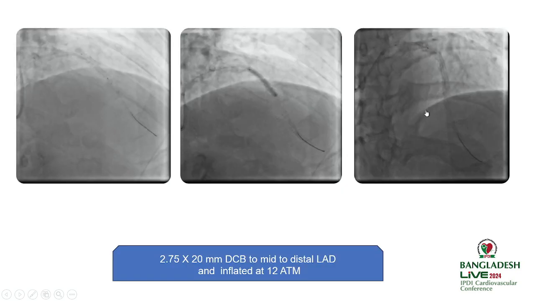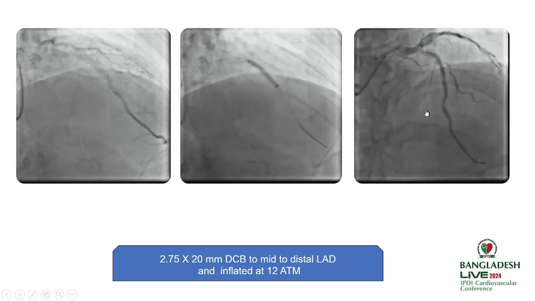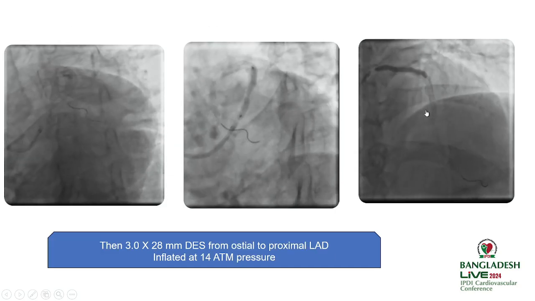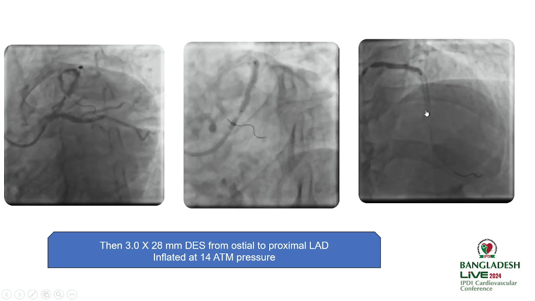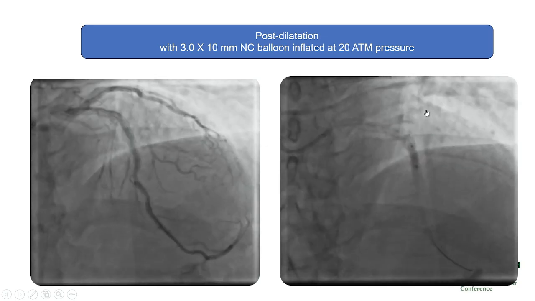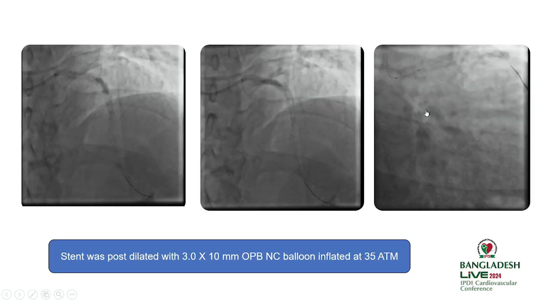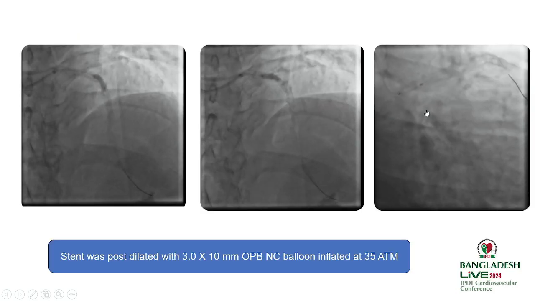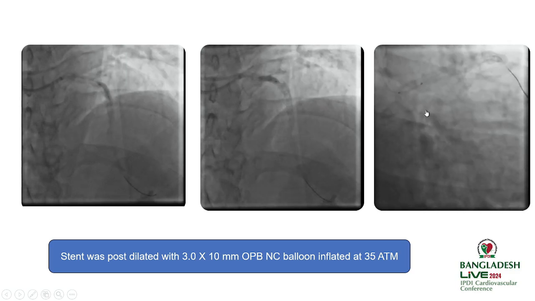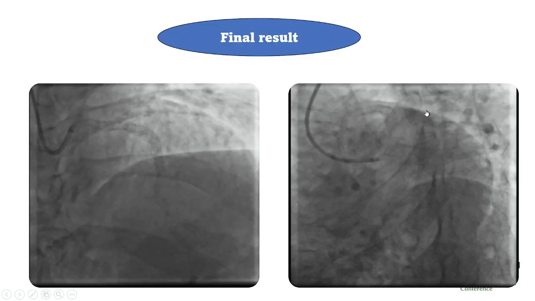According to our plan, we gave a 2.75 by 20 millimeter DCB in the distal LAD, and it was inflated, and gave a 3.0 by 28 millimeter stent in ostioproximal to proximal LAD. After that, the result was satisfactory. We post-dilated the LAD lesion with a 3.0 by 10 millimeter NC balloon at higher pressure. But there was still a dog bone effect in the mid LAD. Then we took a 3.0 by 10 millimeter OPN NC balloon and inflated it at higher pressure, which was 35 atm. Then the result was quite satisfactory.